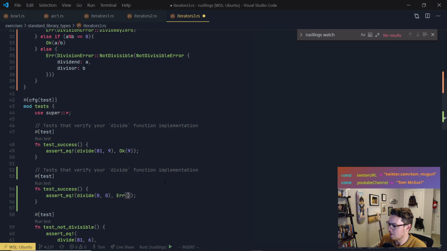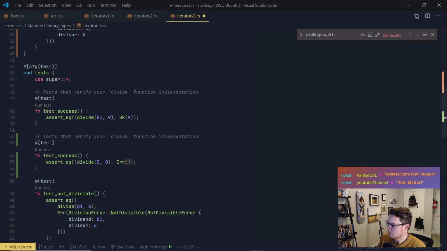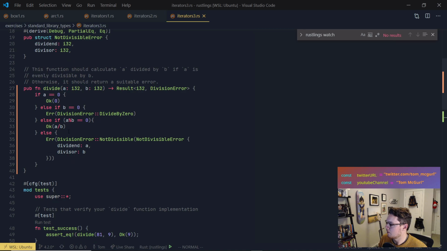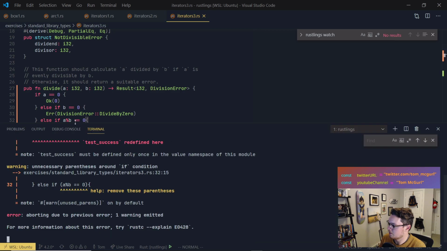Error. And the error should be this: division error, divide by 0. Let's check. Oh, let me get rid of these. Sorry, we don't need these extra parens.